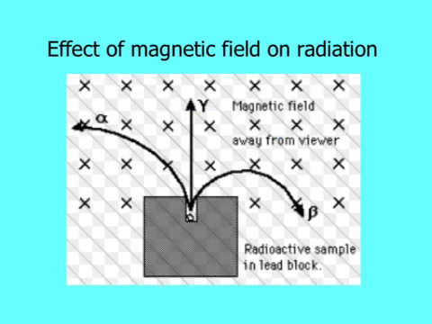Effect of magnetic field on radiation. You have to use Fleming's left-hand rule to find out. Here we have magnetic field lines going into the page, and gamma, having no charge, will go straight. Alpha gets deflected to the left, beta to the right.